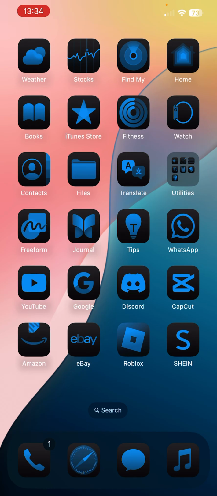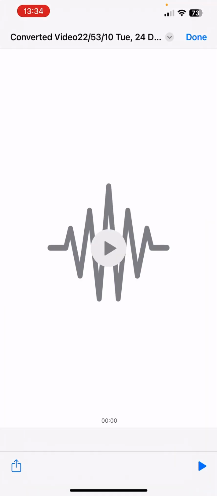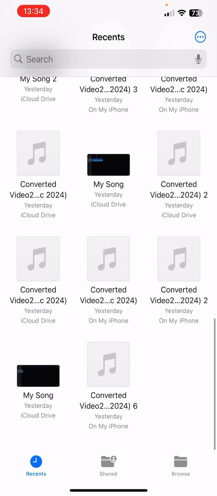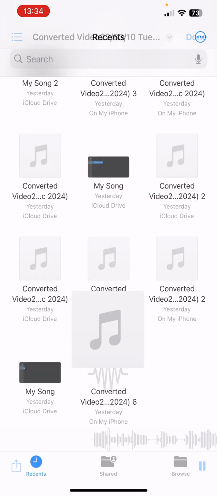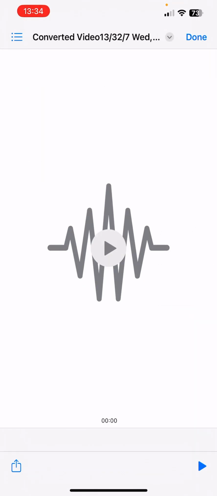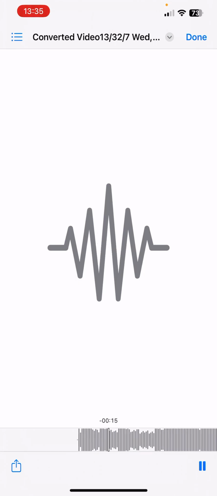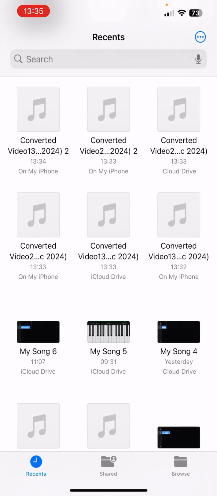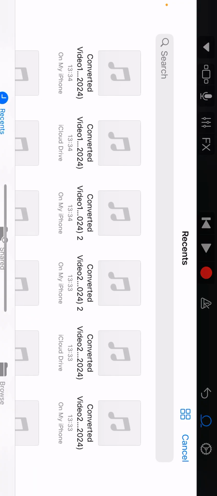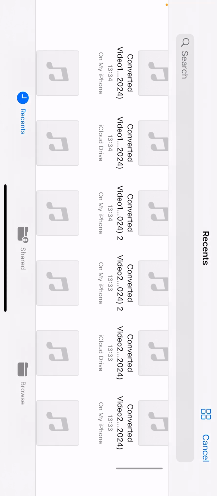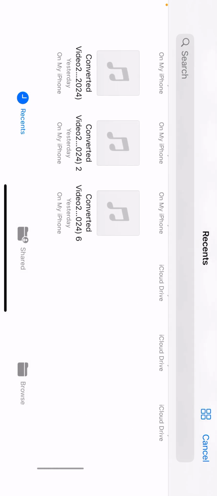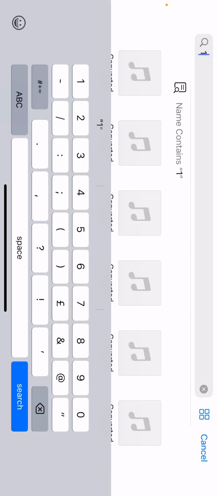Figure out why. Maybe it's because you have too many files. So go to your files app, click done, and then just find the one. Look for converted video and the number. So just click it. Now it's at converted video 13, which is mine. So just put 13.